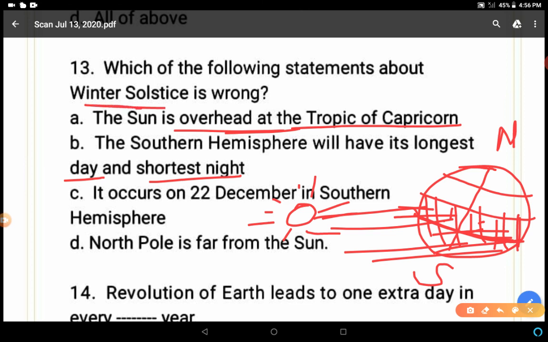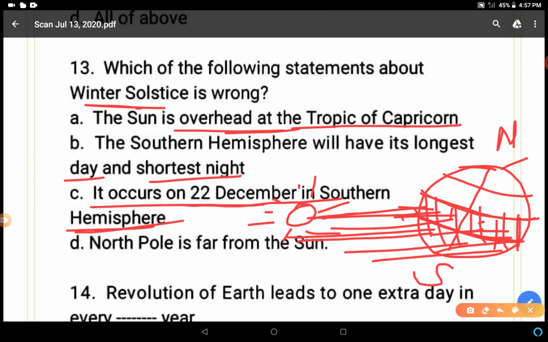Winter solstice occurs in which hemisphere, northern or southern? It occurs on 22 December in the southern hemisphere. If we assume the situation like this, the sun rays are directly overhead at the Tropic of Capricorn, so there should not be winter solstice. Winter solstice will not be there if the sun rays are directly falling on this hemisphere. So this is wrong in this situation.